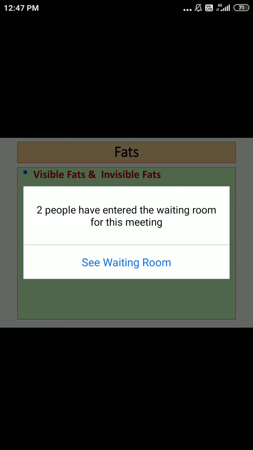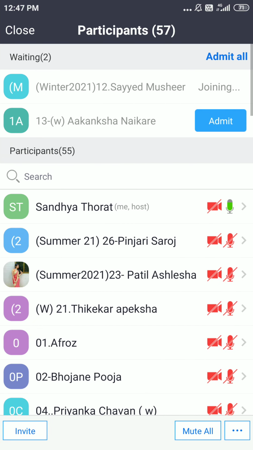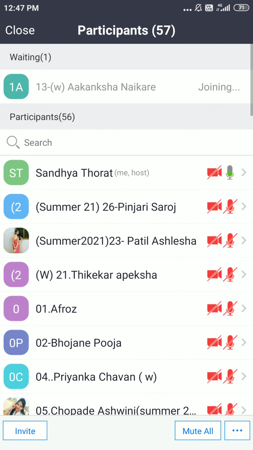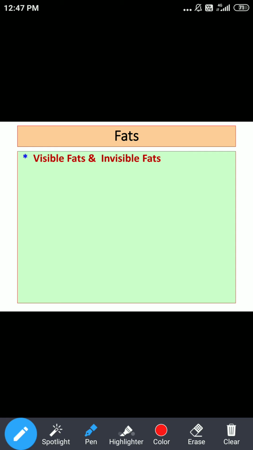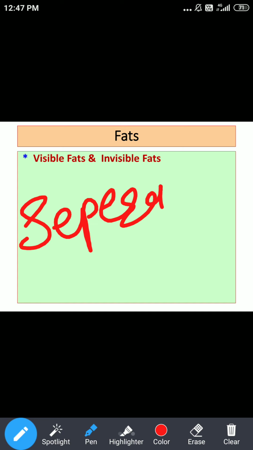Now we are going to talk about visible fats and invisible fats. A simple concept is there. As far as visible fats are concerned, visible fats are those fats which can be separated from their natural sources.